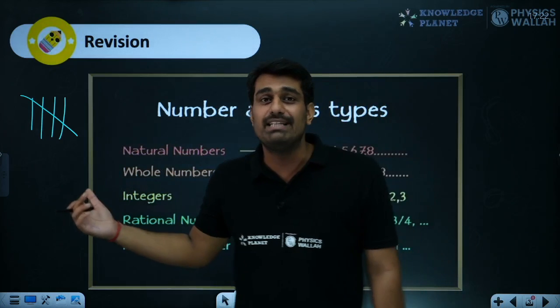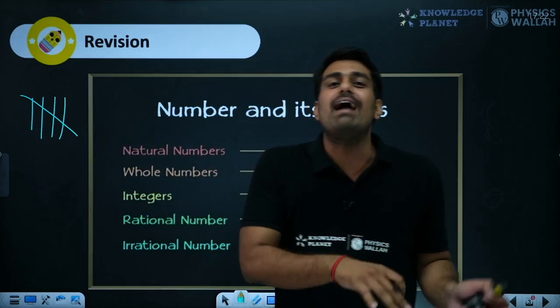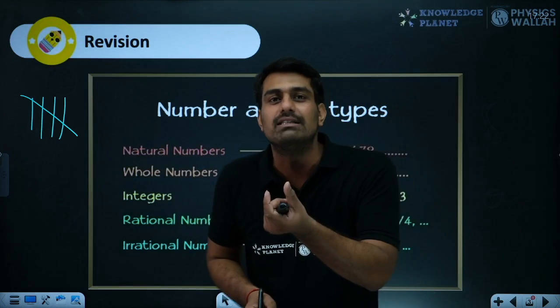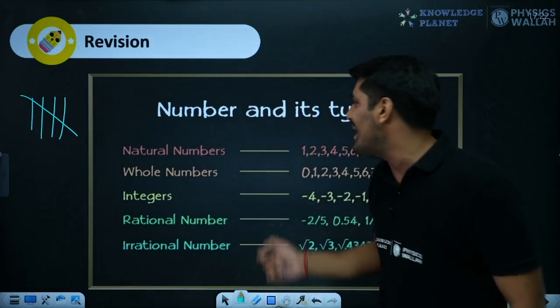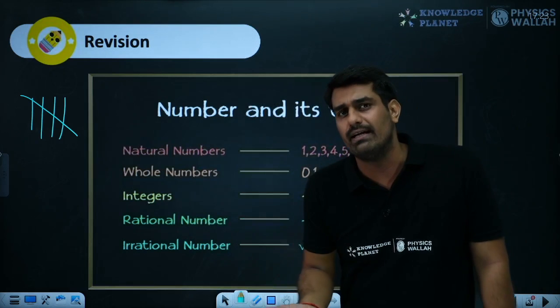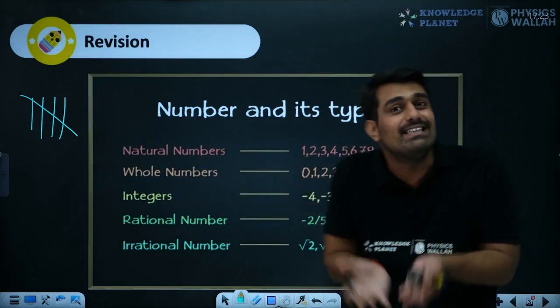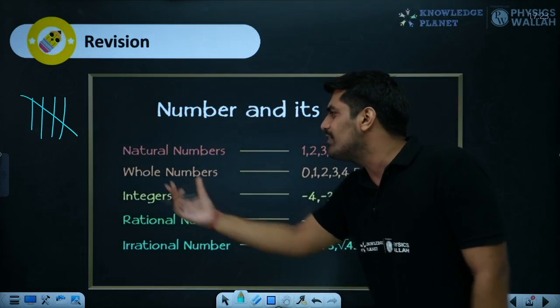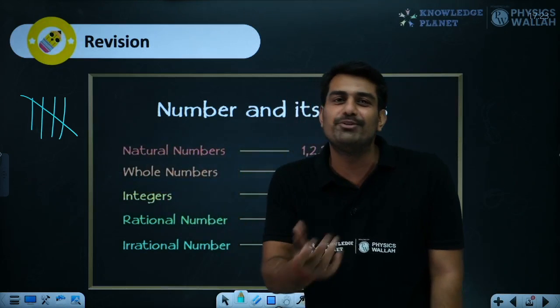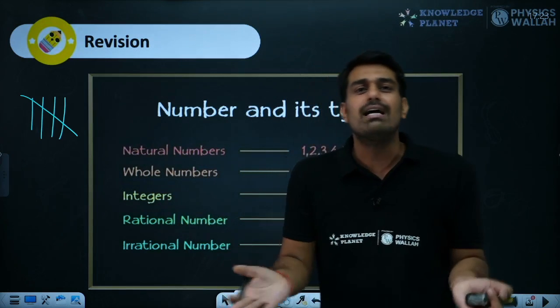Again, this seems to be a very primitive style to me as well. So what happened over a period of time, they realized they could put up numbers. So they came up with some notation like this: 1, 2, 3, 4, and they helped us in counting. Now, since these numbers helped us in counting and were the very start of numbers, we started calling these numbers natural numbers. Natural numbers were very simple to understand because they were counting numbers.